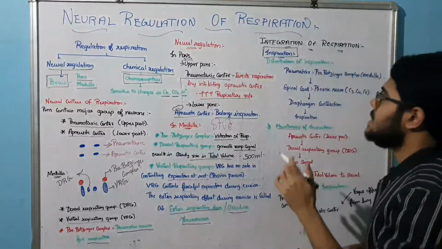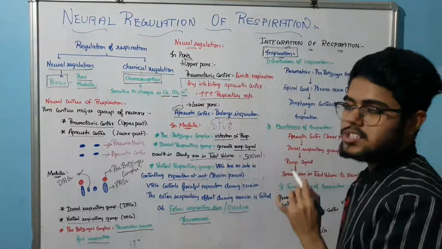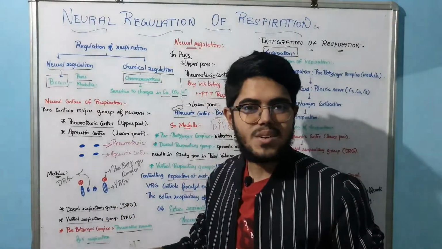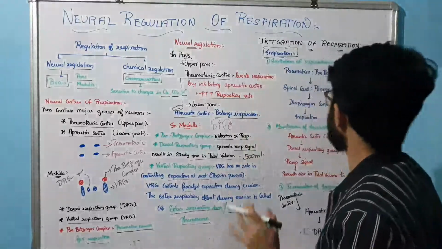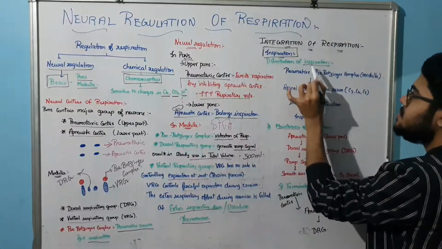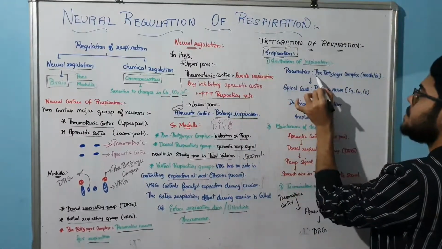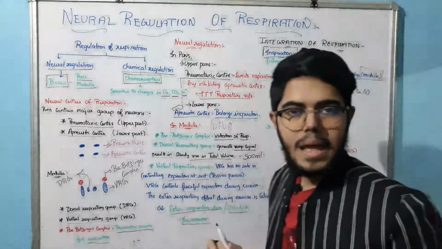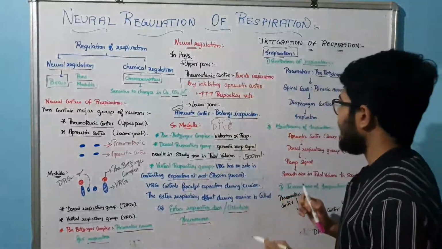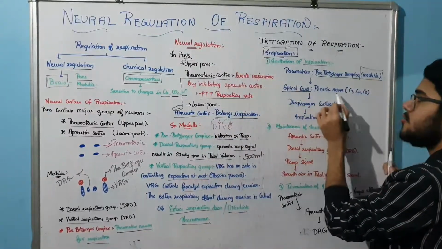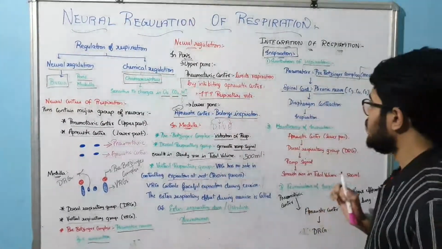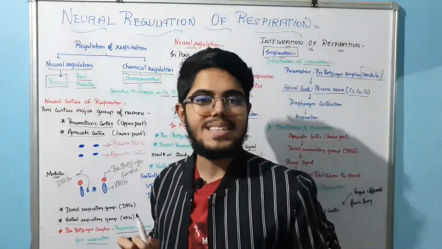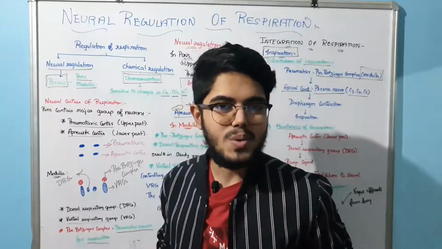Listen carefully. Initiation of inspiration, what is happening? We have the pacemaker, the pre-Bötzinger complex, to initiate the inspiration. The pre-Bötzinger complex is present in the medulla, and that is going to activate our spinal cord or the phrenic nerve, with the root value C3, C4 and C5. That is our phrenic nerve. It is going to activate.